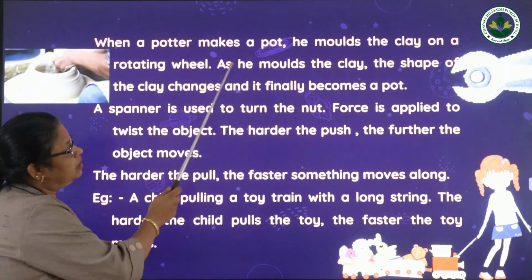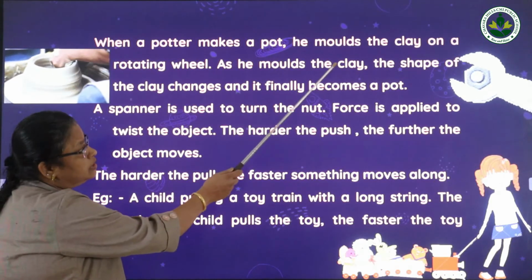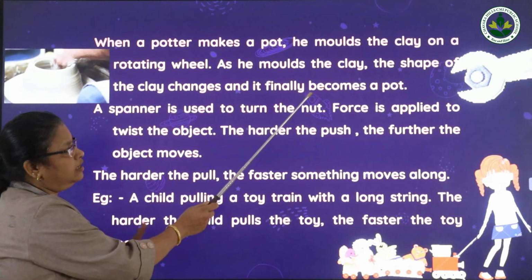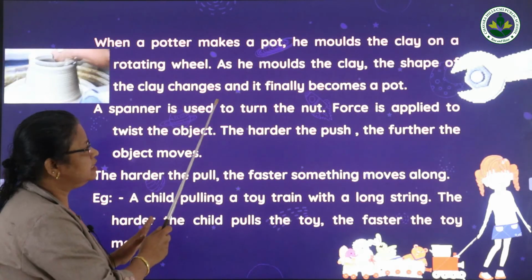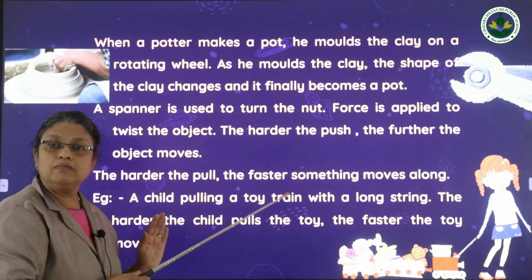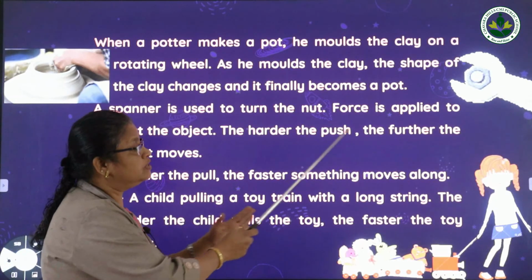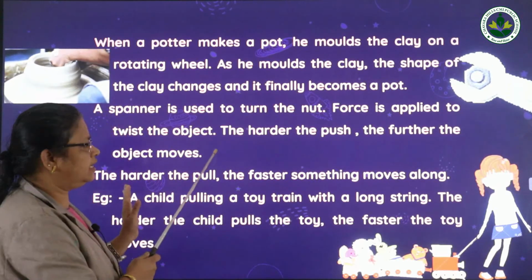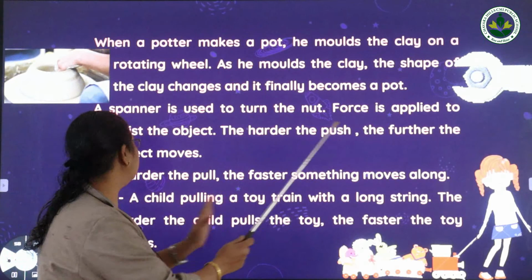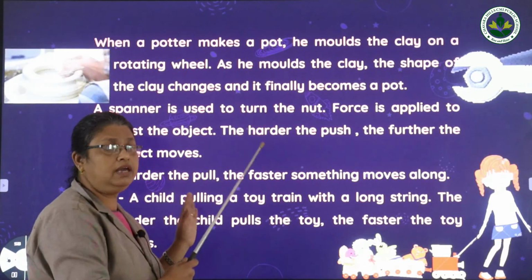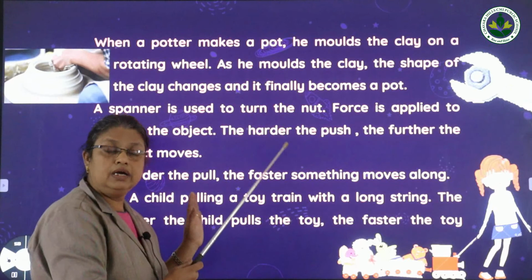So when a potter makes a pot, he molds the clay on a rotating wheel. As he molds the clay, the shape of the clay changes and it finally becomes a pot. Then a spanner is used to turn the nut. Force is applied to twist the object. The harder the push, the further the object moves. If we apply more force, we can tighten or loosen the nuts more easily.